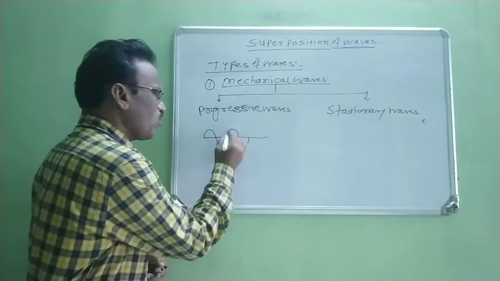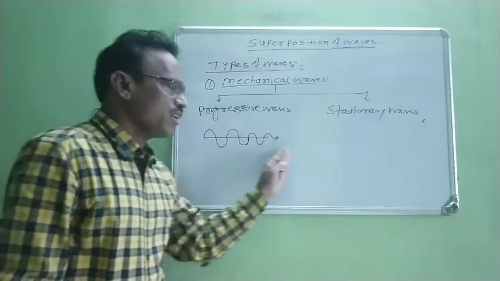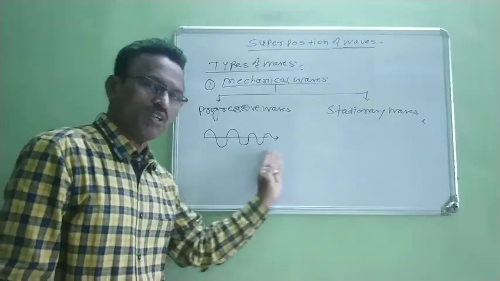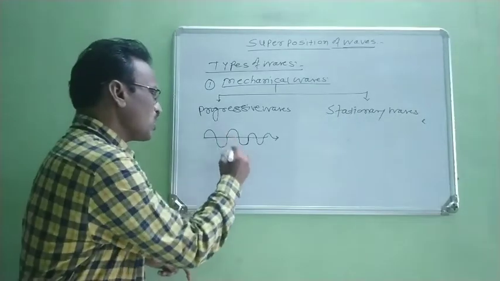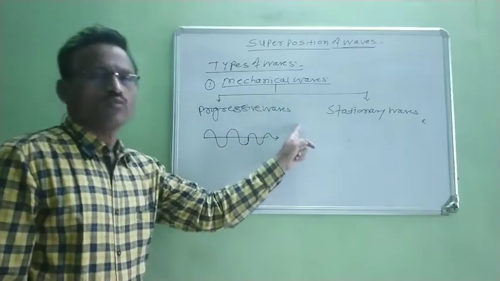In this way, the wave travels continuously in the same direction. A wave which travels continuously in the same direction in a given medium without change of its form is known as a progressive wave.